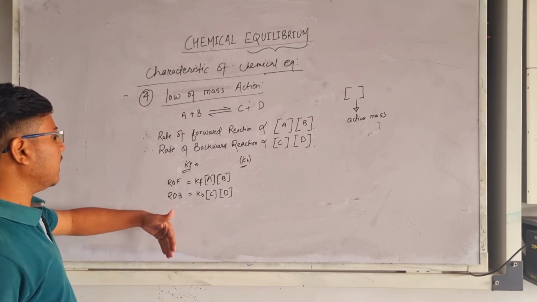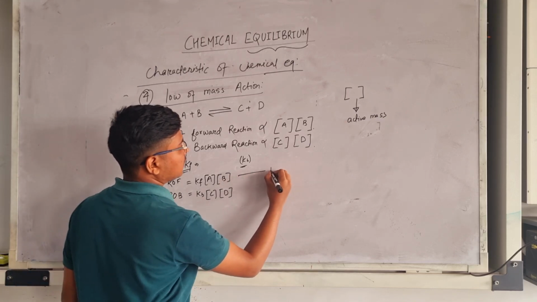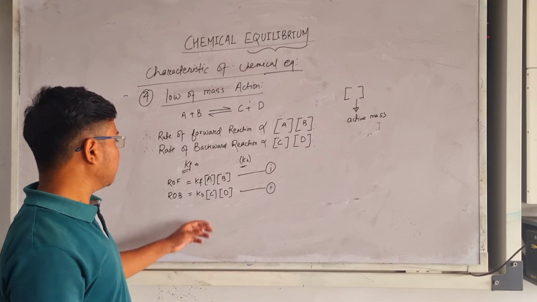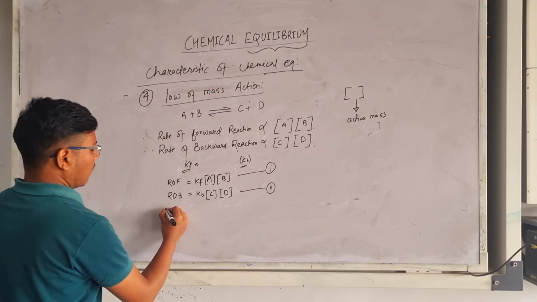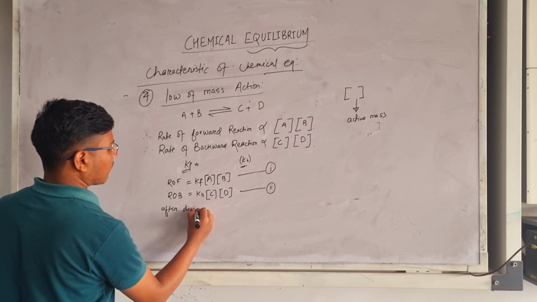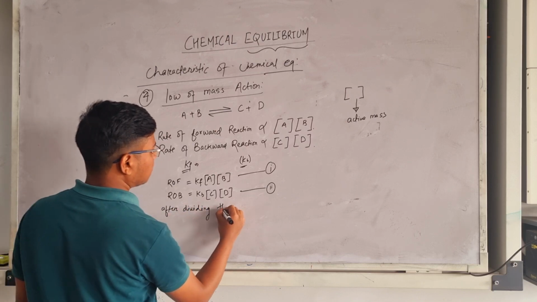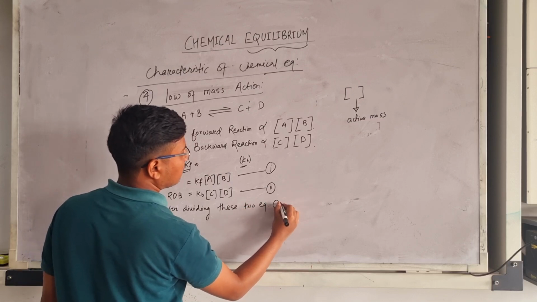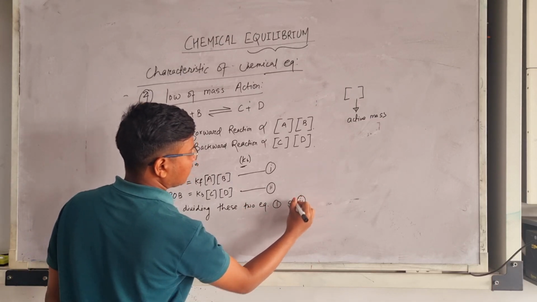And suppose this is equation 1 and this is equation 2, and we divide these two equations. After dividing equations 1 and 2, what do we get?